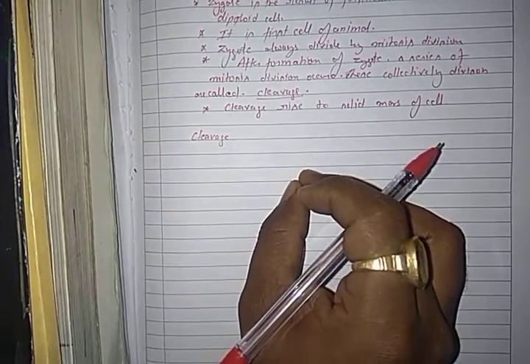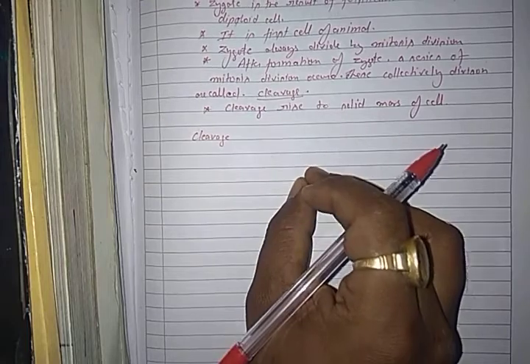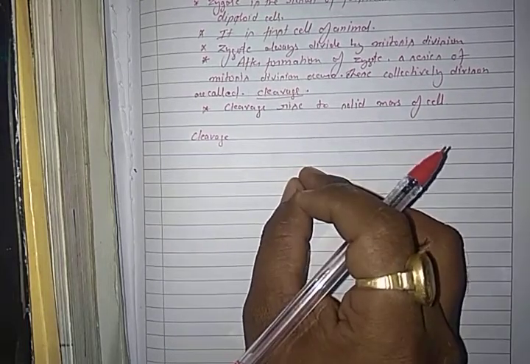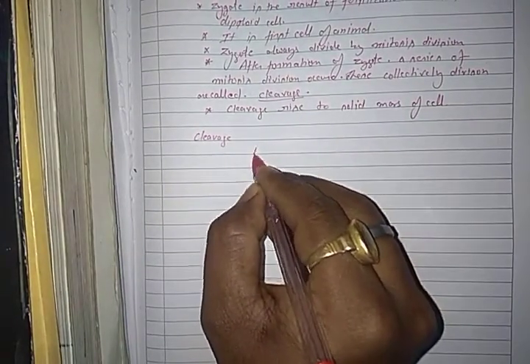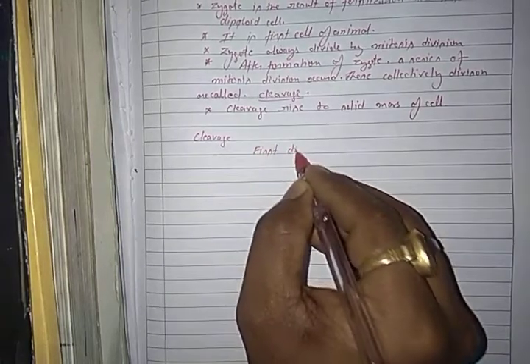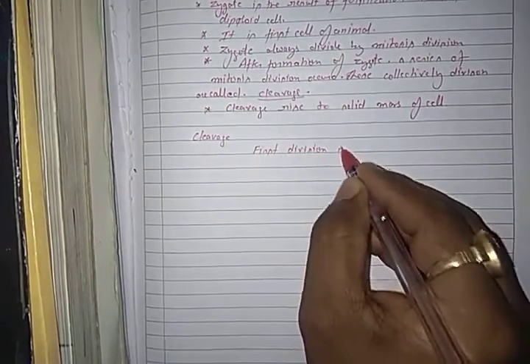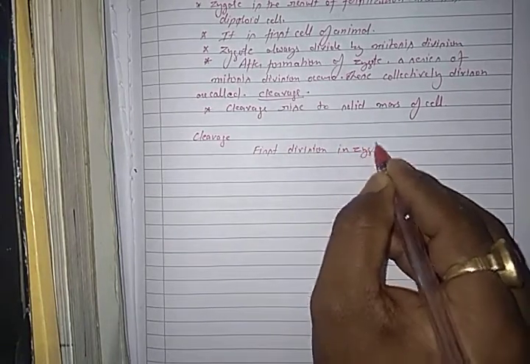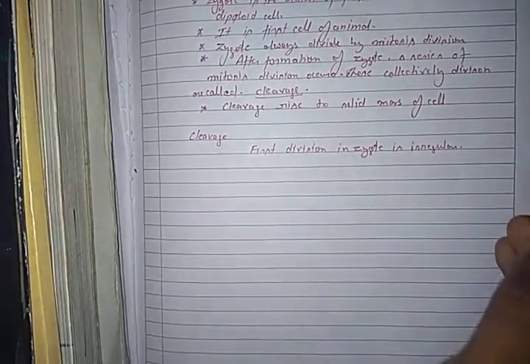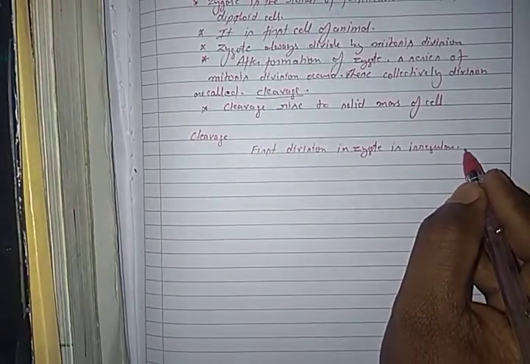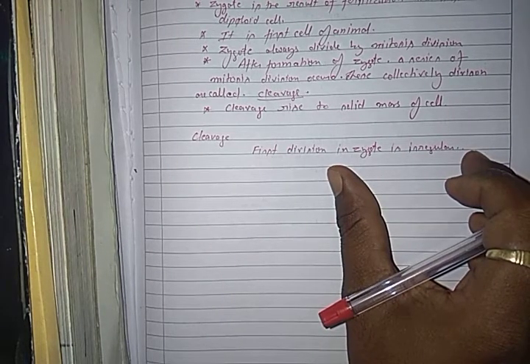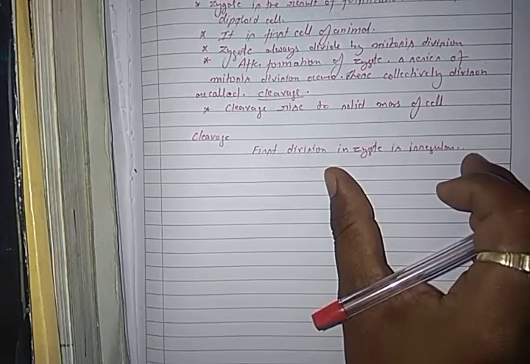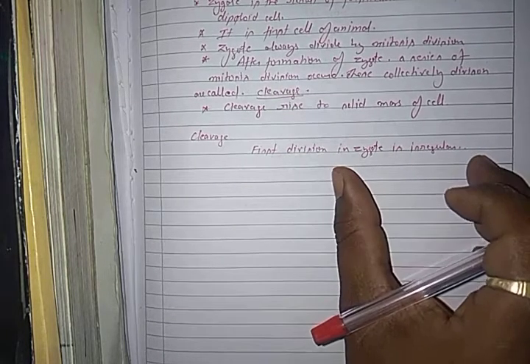The first division in the zygote is irregular, which divides the zygote into two unequal sized blastomeres.